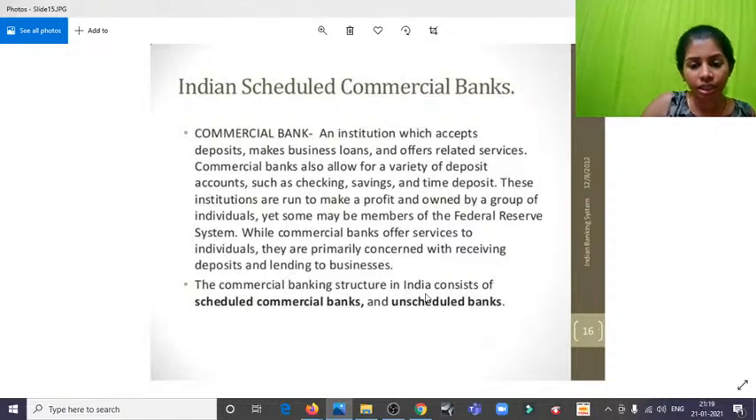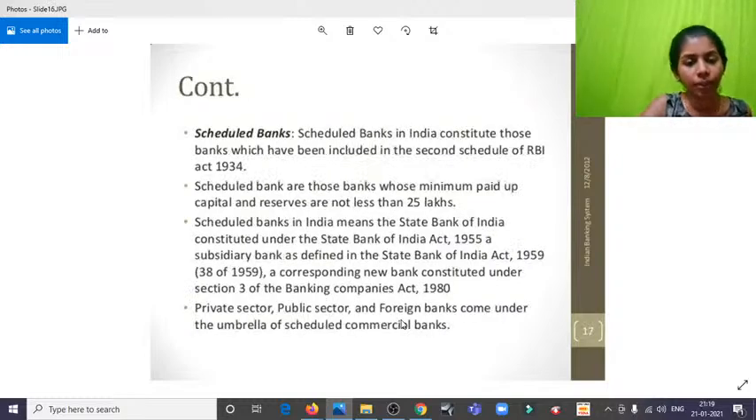Commercial banking structures in India consist of scheduled commercial banks and unscheduled commercial banks. Scheduled banks consist of those banks which have been included in the second schedule of the RBI Act of 1934. Scheduled banks are those banks whose minimum paid up capital and reserves are not less than 25 lakhs. Okay, this is the ceiling amount. Scheduled banks in India means State Bank of India, constituted under the State Bank of India Act of 1955, and a subsidiary bank as defined in the State Bank of India Act of 1959.